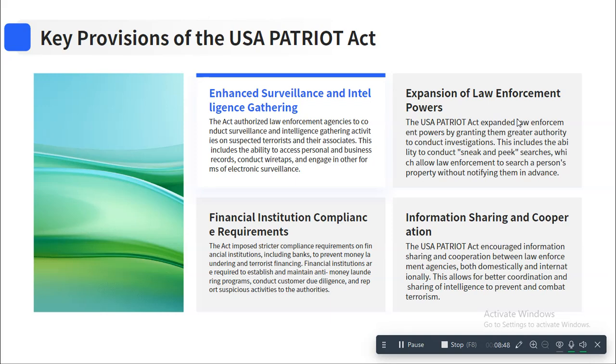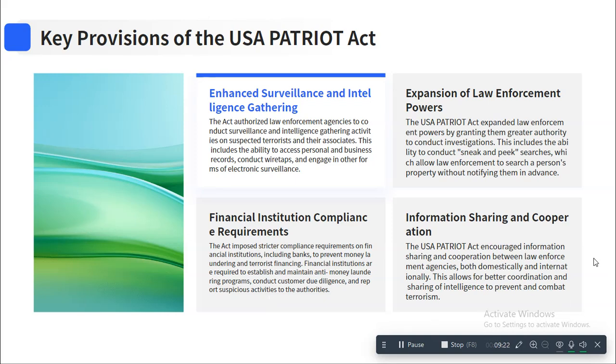Then expansion of law enforcement powers. As you can see, we talked about this already. This allowed law enforcement agencies to have certain more powers over these financial institutions or the information gathering capacity. Then we had financial institution compliance required, where financial institutions need to conduct customer due diligence, report suspicious activities, and then these were provided to the law enforcement agencies.